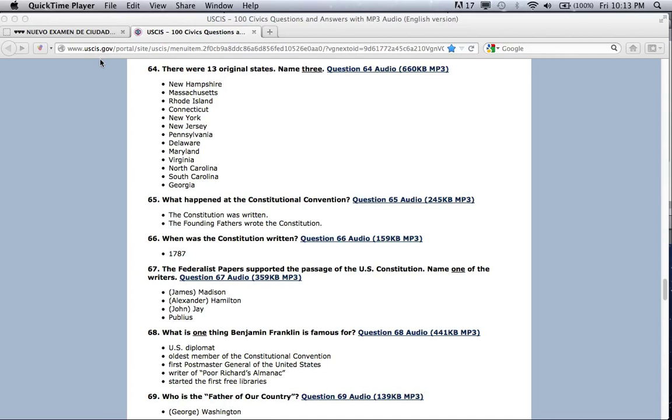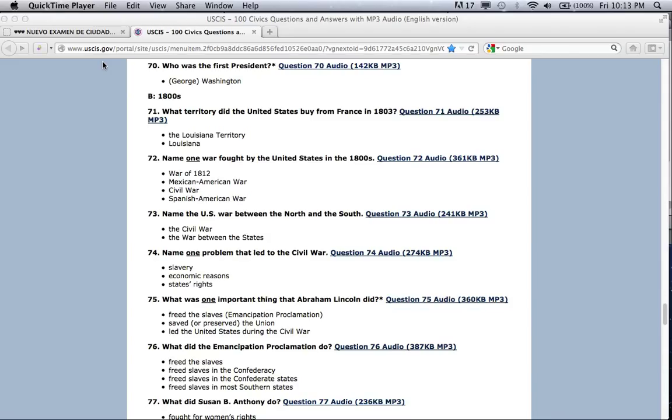U.S. diplomat, oldest member of the Constitutional Convention, first Postmaster General of the United States, writer of Poor Richard's Almanac, started the first free libraries. Who is the father of our country? George Washington. What territory did the United States buy from France in 1803? The Louisiana Territory.